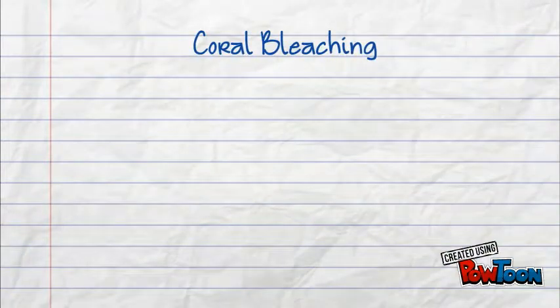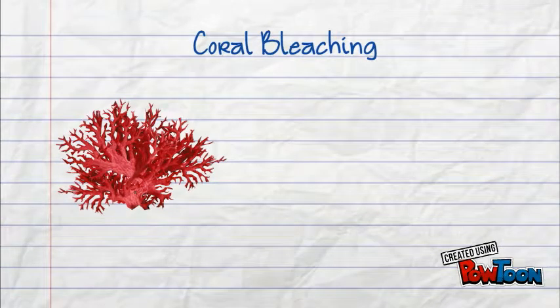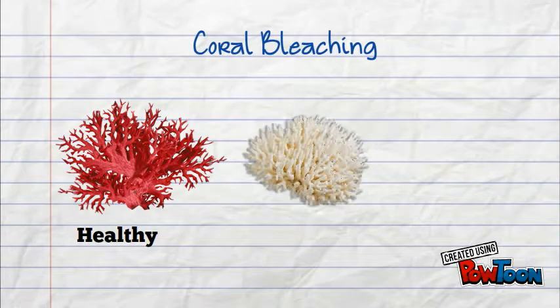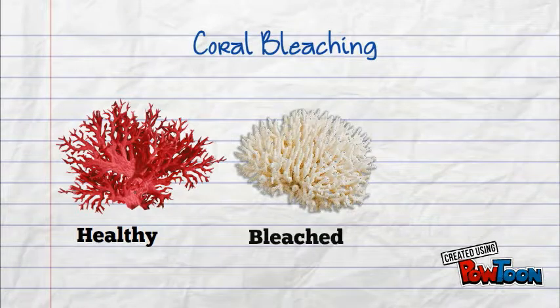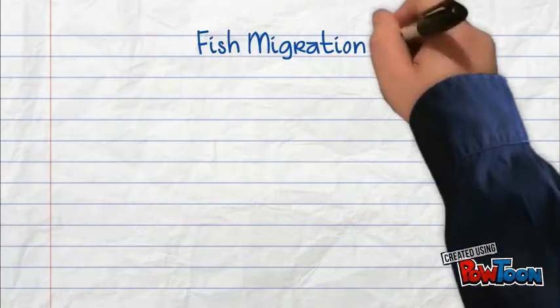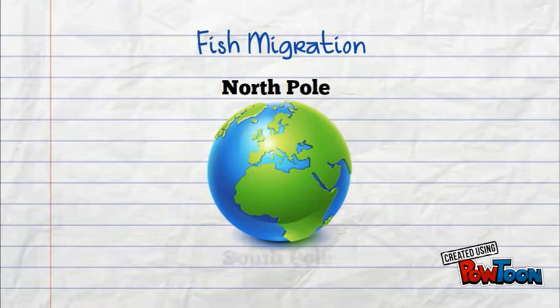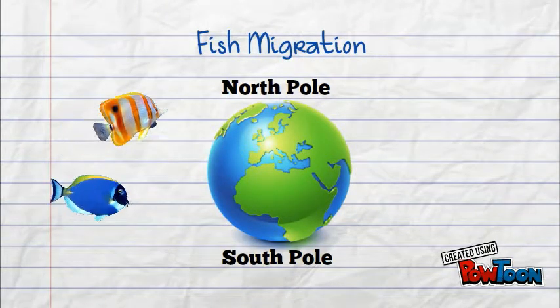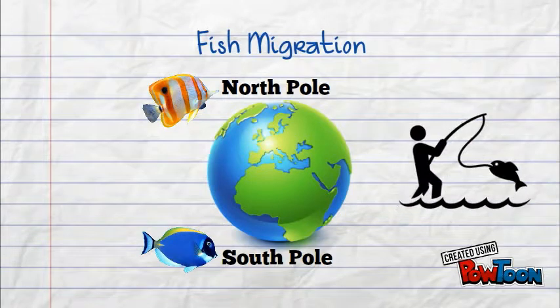Coral bleaching. As early as 1990, coral reef experts pointed out that mass coral bleaching events were probably due to warm temperatures related to climate change. Mass coral bleaching results in the starvation, shrinkage, and death of the corals that support the thousands of species that live on coral reefs. Fish migration. In addition, many fish species have moved towards the poles in response to the ocean warming, disrupting fisheries around the world.